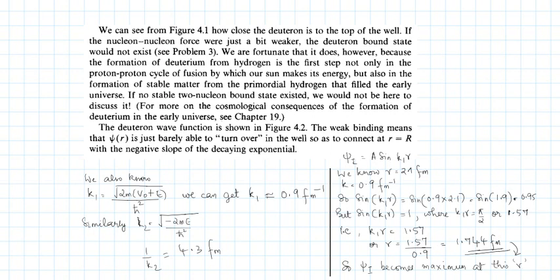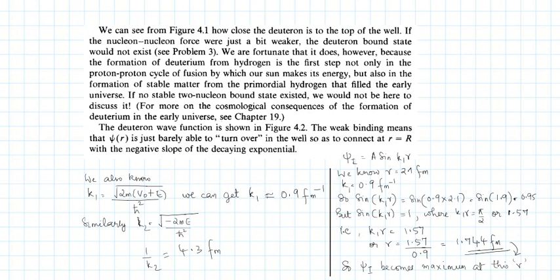So psi1 is A sine k1R, right? We know that R is 2.1 femtometer. From various experiments, we know that R is 2.1 femtometer. And we just now obtained that k1 is 0.9 femtometer inverse. So your sine k1R is sine of 0.9 into 2.1, which is sine 1.9, which is 0.95. Okay.